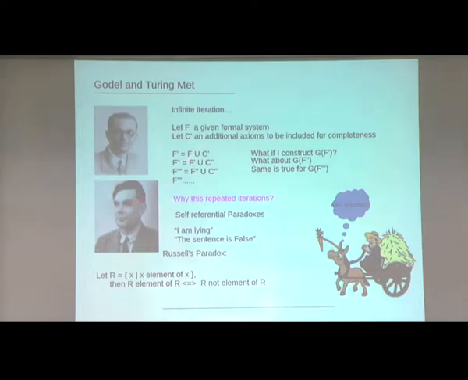Okay. So because of that, this Turing machine is probably not able to halt, because it will always be adding something, constructing something, adding something, constructing something. So it will run forever. Thereby the Turing machine never halts. So what is the reason for this? The reason is actually historical. So why is this repeated iteration taking place?